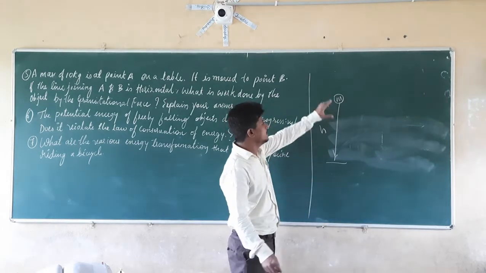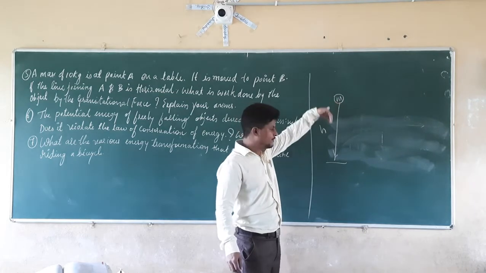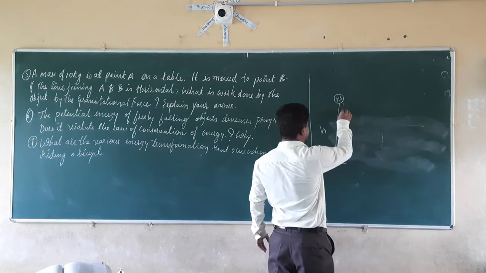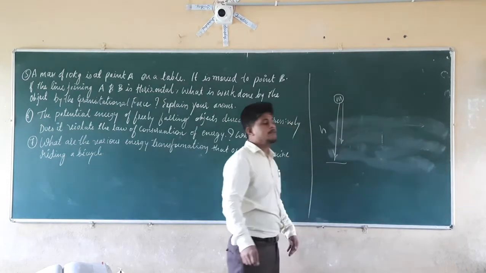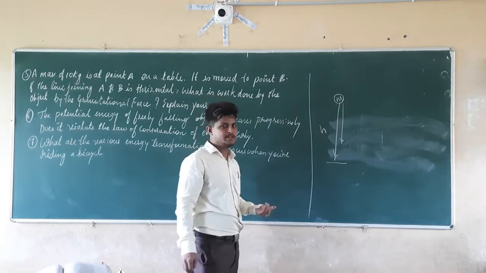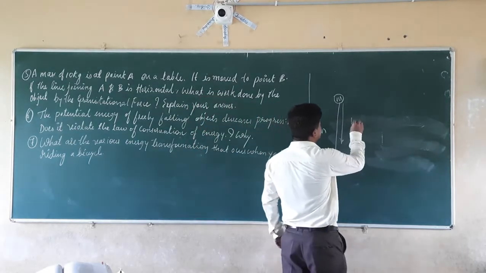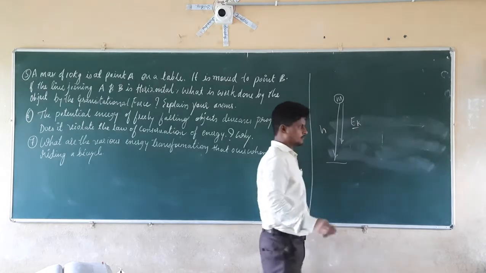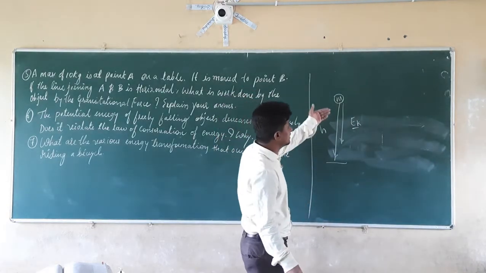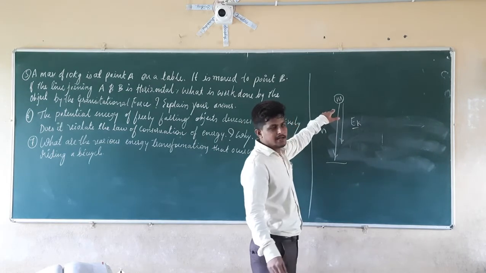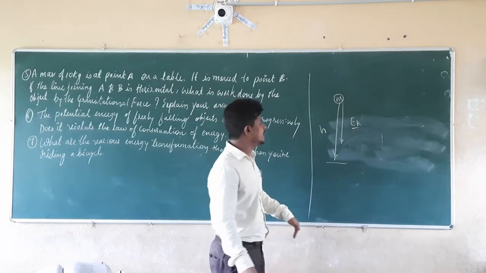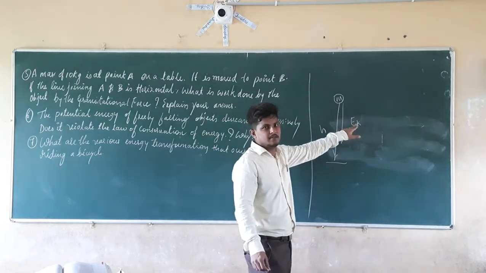If you see here, the object is falling freely. So what will happen as it falls freely? It is going to gain more motion. If it is gaining more motion, that is nothing but it is gaining more kinetic energy. So whatever decrease in the potential energy due to the height of the object is getting lost, it is getting converted into the kinetic energy of that object.